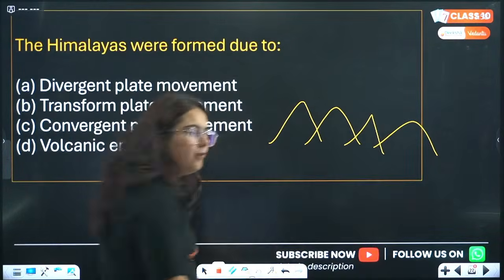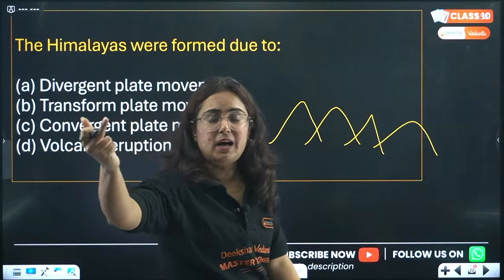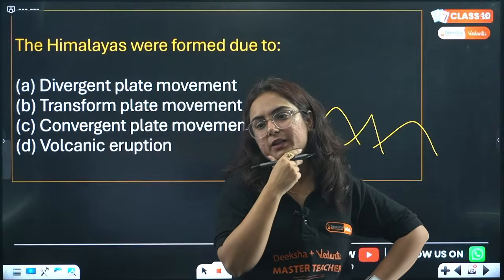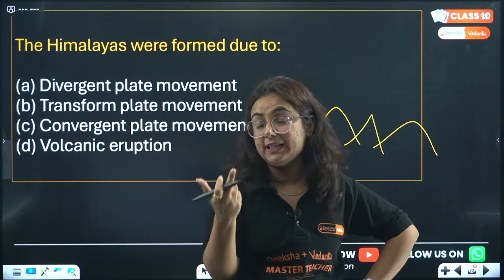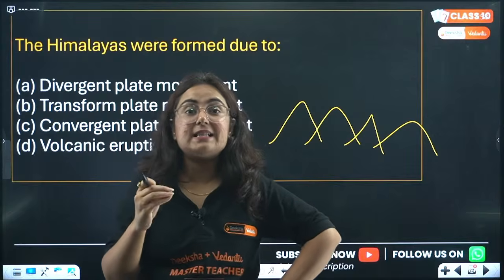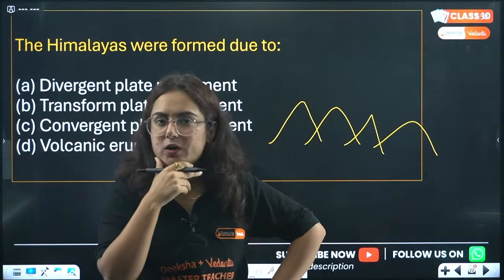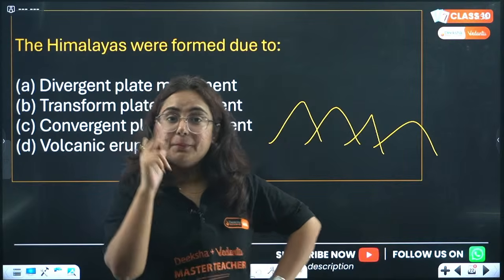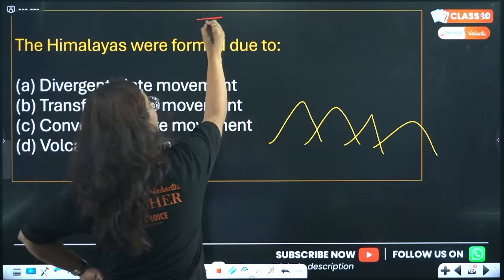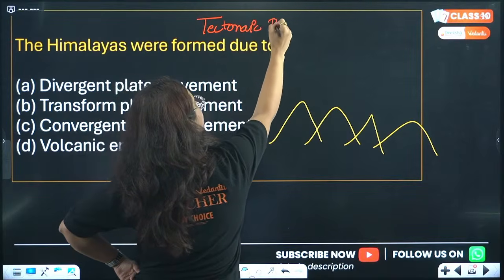Have you ever heard that the height of the Himalayas is increasing every year? Let me tell you that. Yes. The height of the Himalayas is increasing by 1 inch every year. And what is the mystery behind that? The mystery is tectonic theory, or the movements of the tectonic plates.